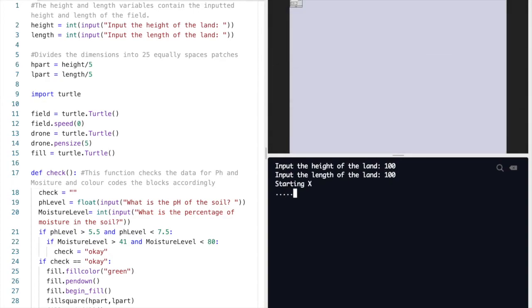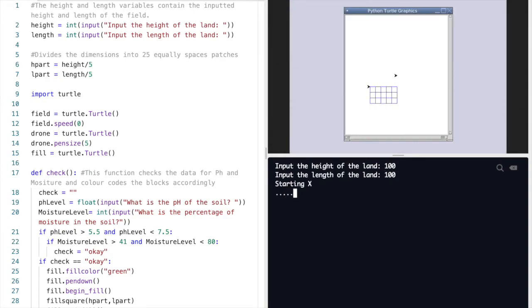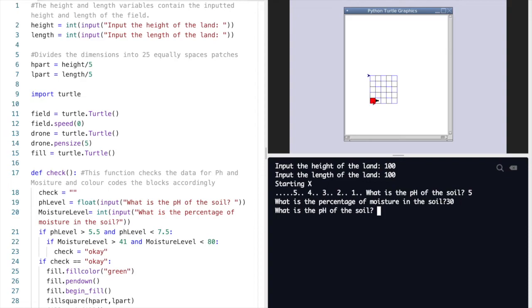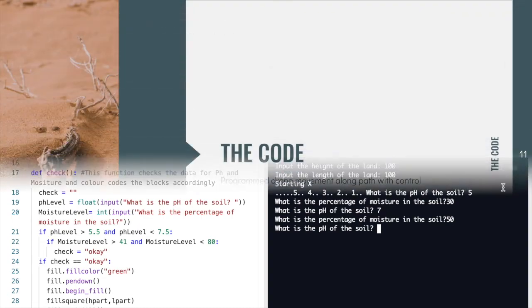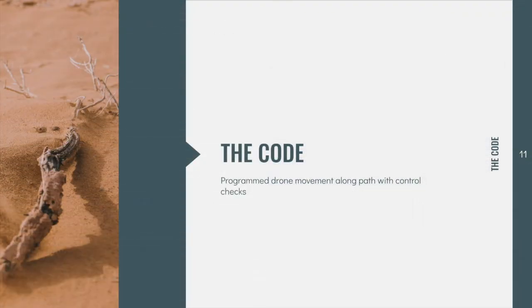The first values that we are inputting are outside the given range. The soil is at a pH level of 5, which is too acidic, and a percentage moisture of 30. This is infertile soil and therefore represented by the color red. The next patch of soil has a pH level of 7, which is neutral, and a percentage moisture of 50. This is fertile soil and therefore represented by the color green. In the sample code, the values of the pH and moisture levels are inputted by the user. However, in the actual solution, values from the sensors are sent directly to the microprocessor, with this code eliminating the need for the farmer to check individual values.